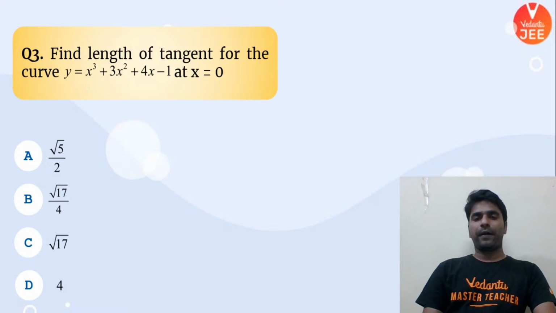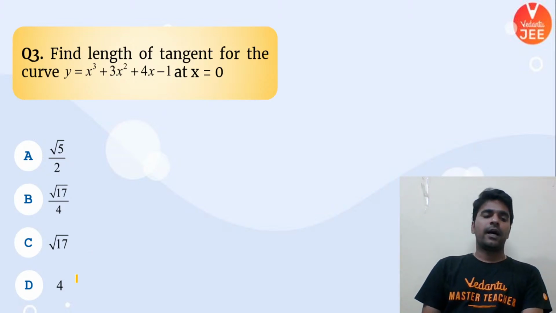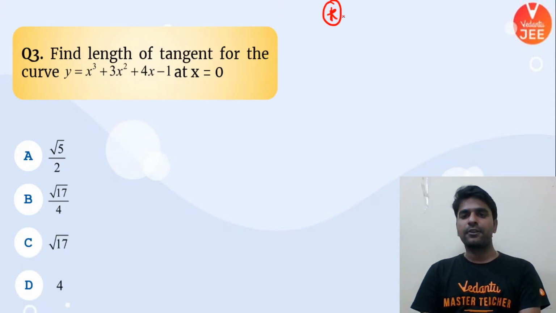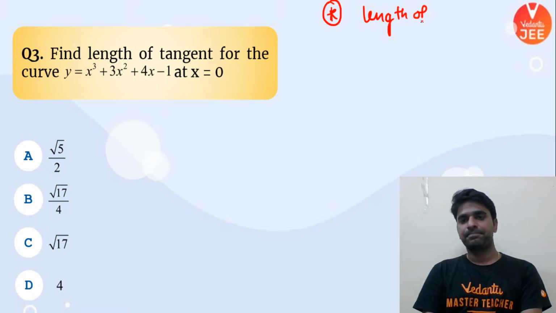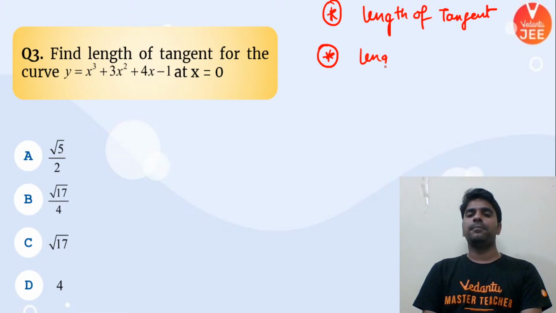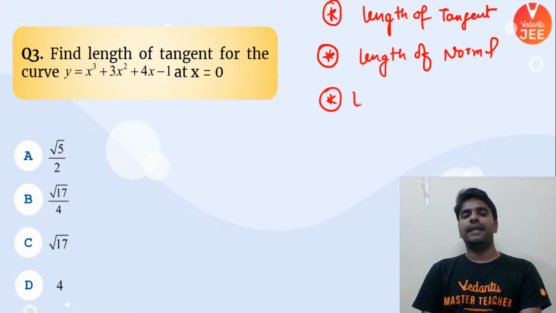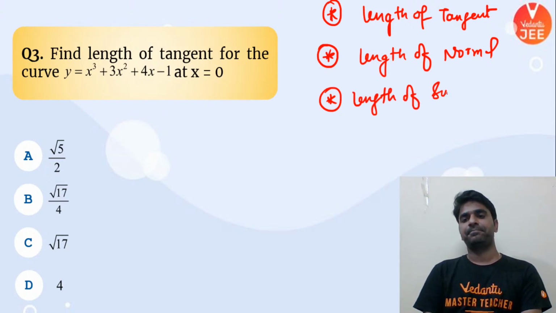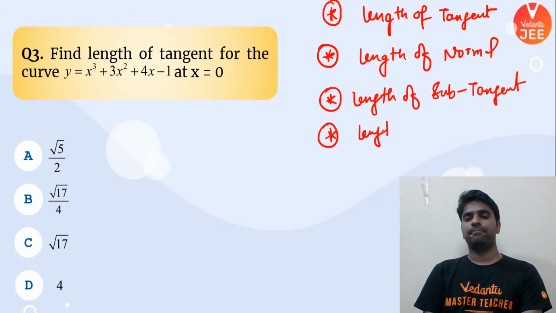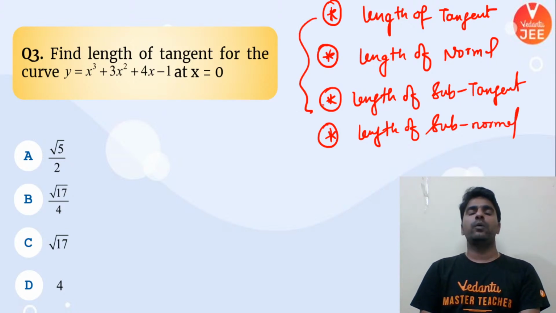Now, one more question, and also a very important concept, because JEE is asking questions based on this concept very frequently. What are the concepts? Length of tangent, length of normal, length of subtangent, and the 4th one is length of subnormal. These 4 things are very important, and these are nothing but simple formulas which you need to remember so that you can solve all of your questions comfortably.